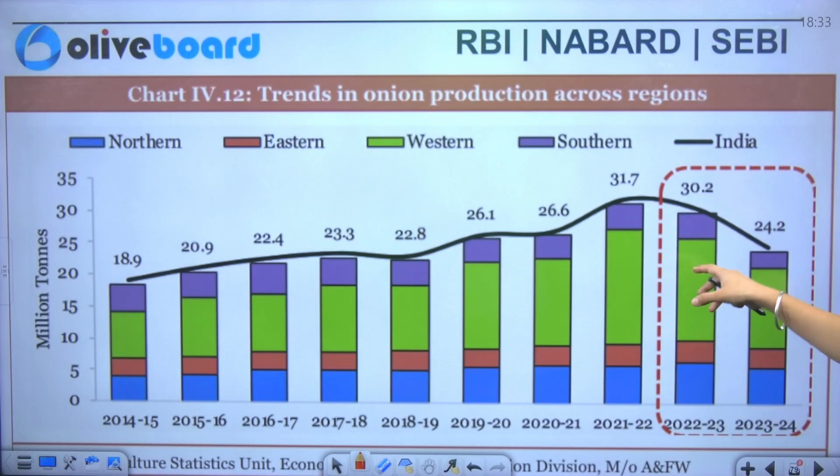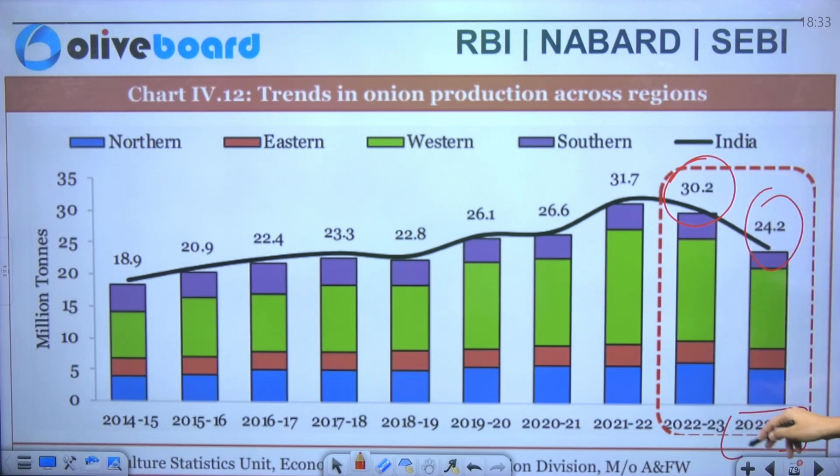Okay. Now you can see the trends in the onion production across regions. So you can see the case here that it is 30.2% here, and similarly if I talk about 2023-24, we are comparing them both, it has declined to what?